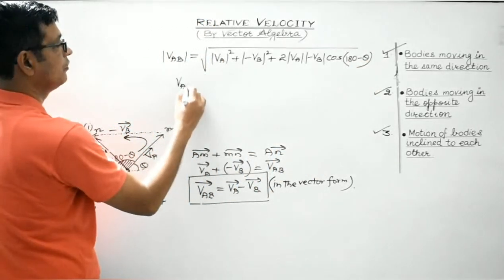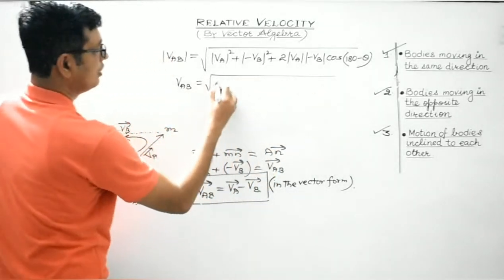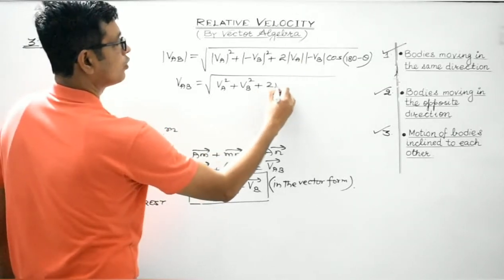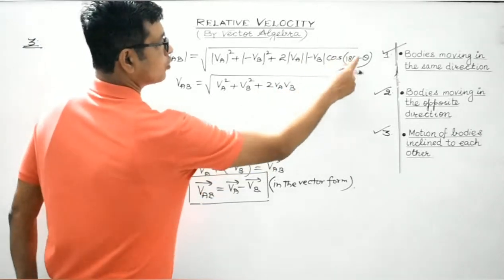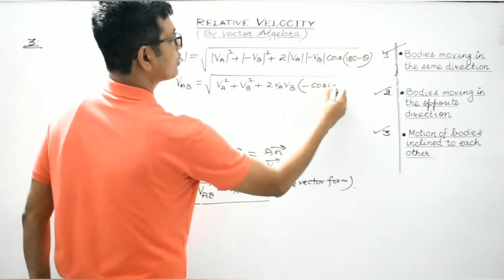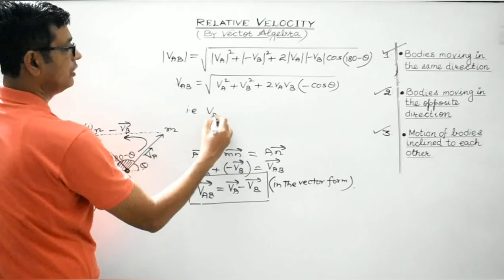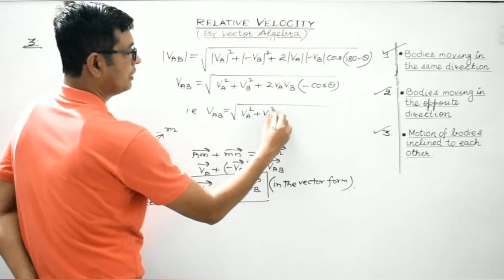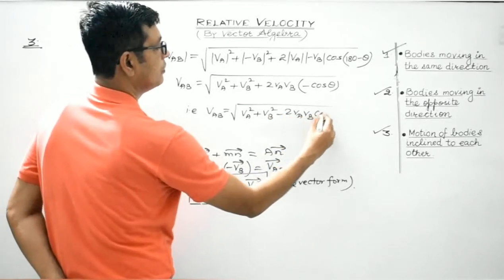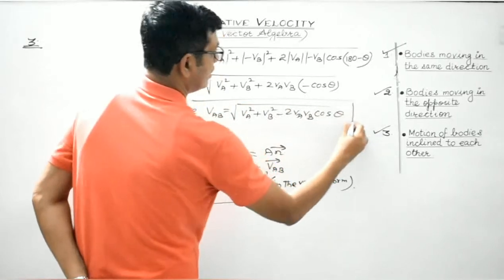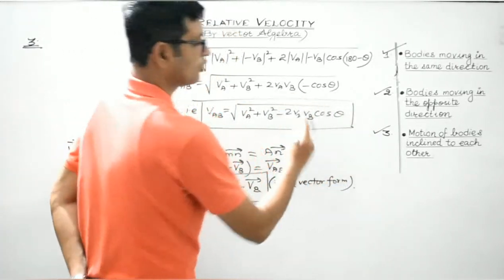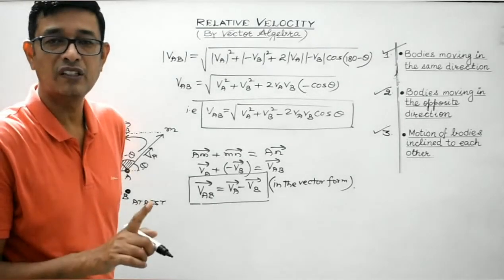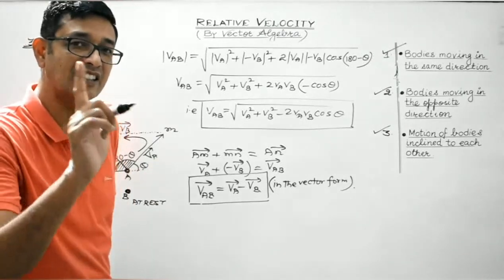So what we get is VAB is equal to the square root of VA square plus VB square plus twice VA VB cos 180 minus theta. It is equal to minus cos theta. That is, VAB is equal to the square root of VA square plus VB square minus twice VA VB cos theta. This is the magnitude of the relative velocity of body A with respect to body B when the motions of the two bodies under consideration are inclined at an angle theta.